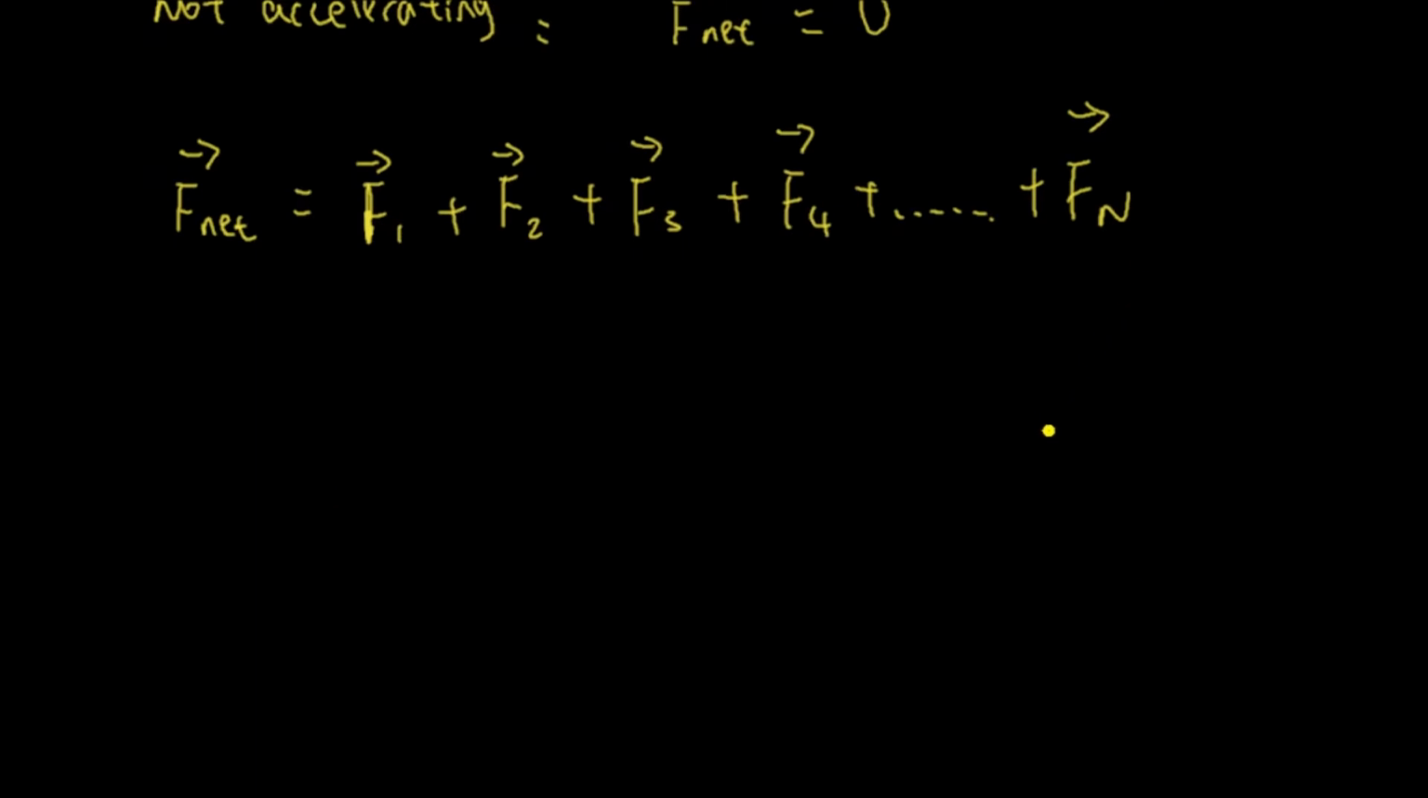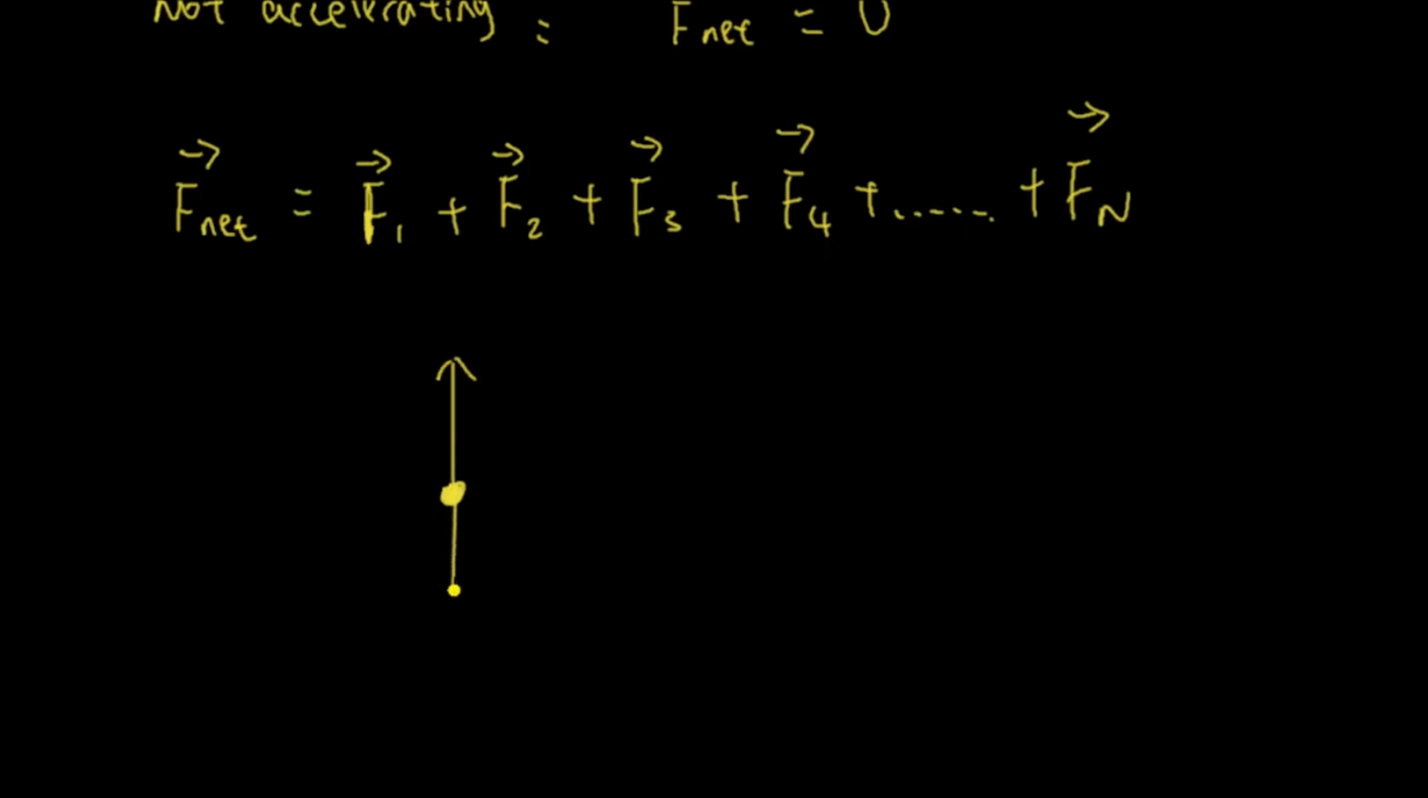Now let's look at an example. Let's say there's an object here. Let's say a point is the object. So this is the object here. And you have a force acting upward like this. Let me make it clear. So here, like this.